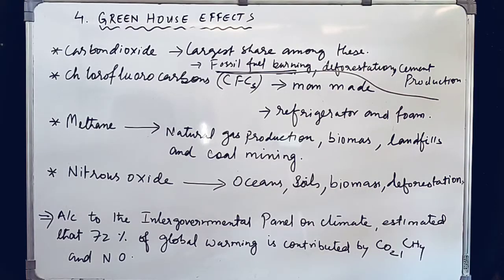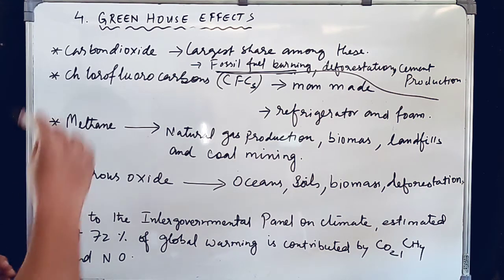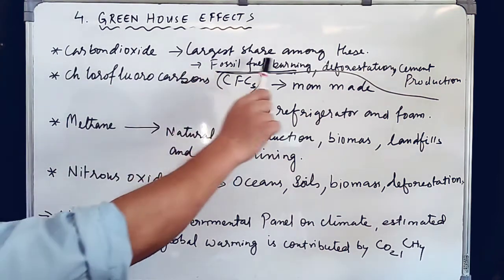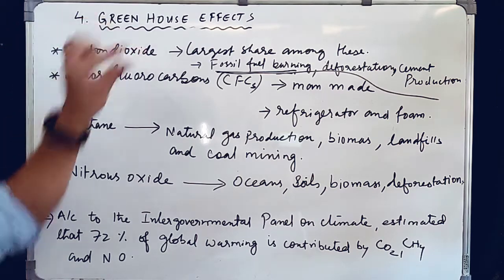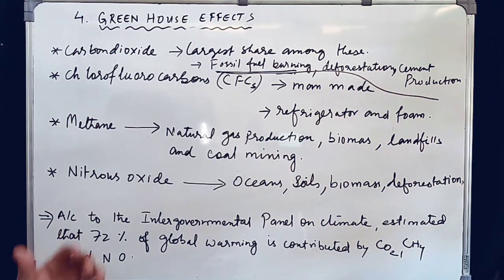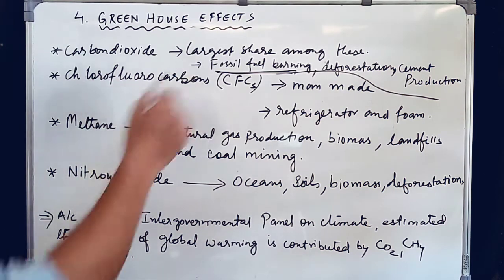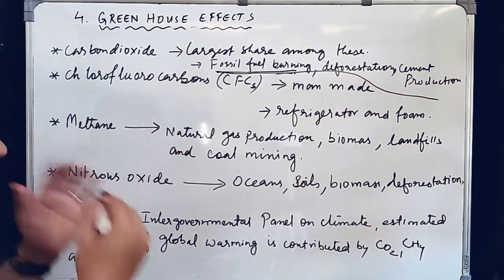Okay, so now students, let us see the sources of these gases. Okay, first we have carbon dioxide. The largest share among these, it means in greenhouse gases, carbon dioxide is found in the highest amount, it has the highest percentage share. Okay, so the sources of carbon dioxide, from where these gases come.